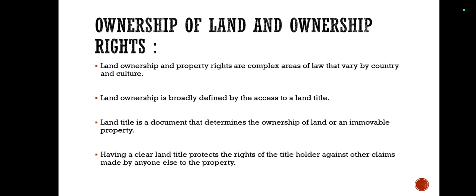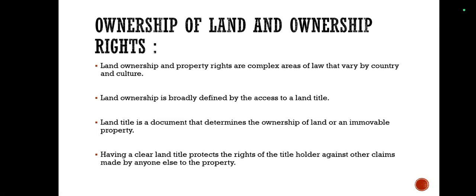Land ownership is the concept of having rights over a piece of land, such as the ability to control it for a long time. Land owners can be individuals, businesses, or governments, and they can acquire land through purchase, inheritance, or birth. Property rights include the legal rights and responsibilities that come with owning property, such as the right to possess, use, and enjoy the property. Property owners also have the right to exclude others from their property.